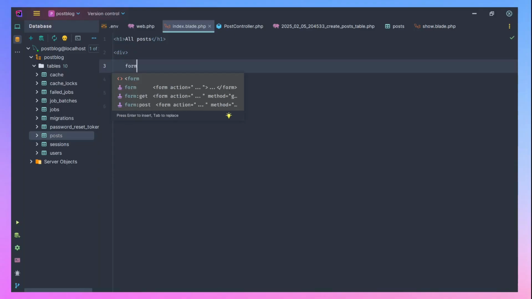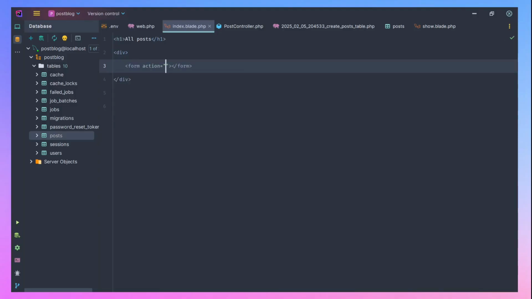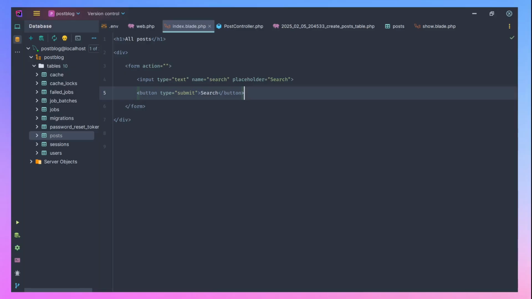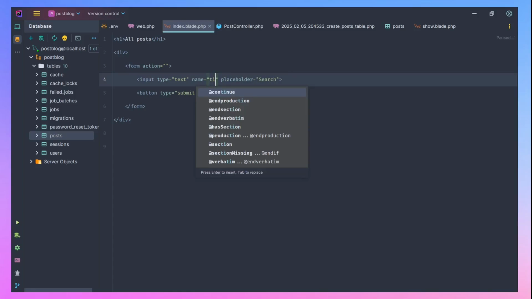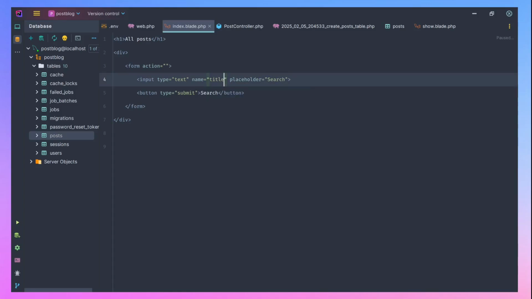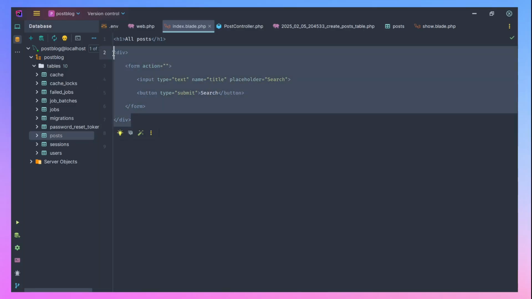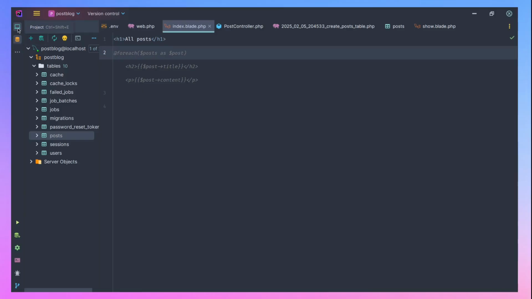So let's say form, then enter. I'm going to have an input in this. The input of type text, and the name is going to be title. Should I create a separate page for it? All right, let's create a separate page. Don't let us put it here. Let's create another separate page.